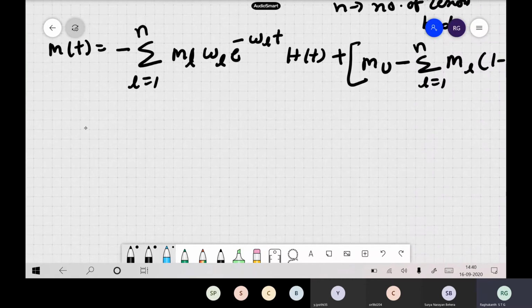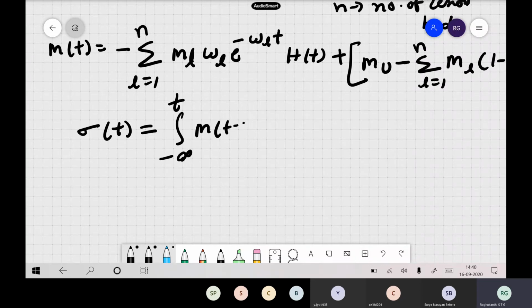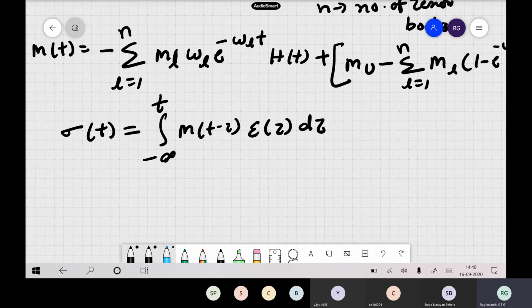Now if we substitute this in our stress equation, sigma of t is the integral from minus infinity to t of m of t minus tau, epsilon of tau, d tau. Be careful. This equation you can also write as psi of t minus tau, epsilon dot, or the derivative has been transferred to m itself.